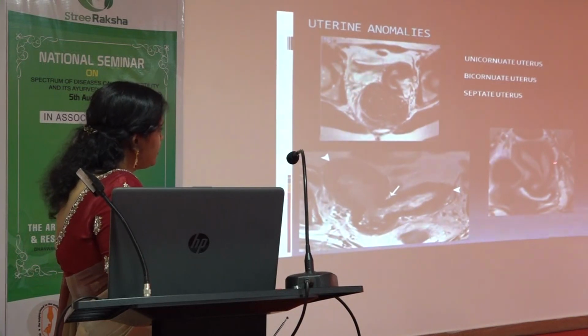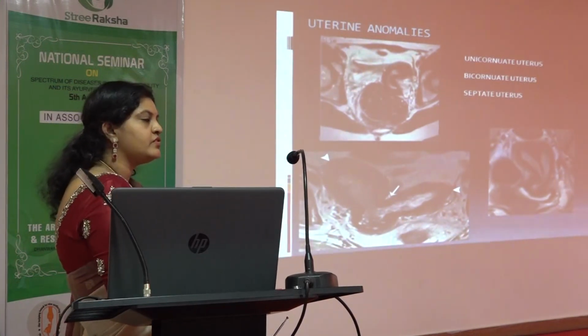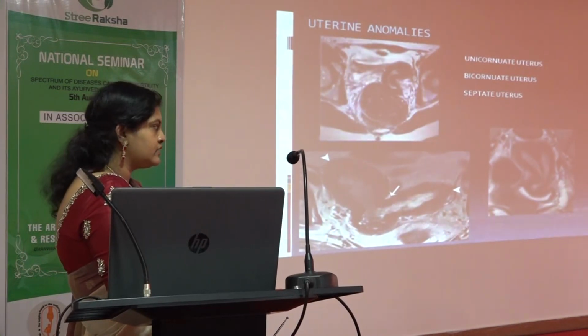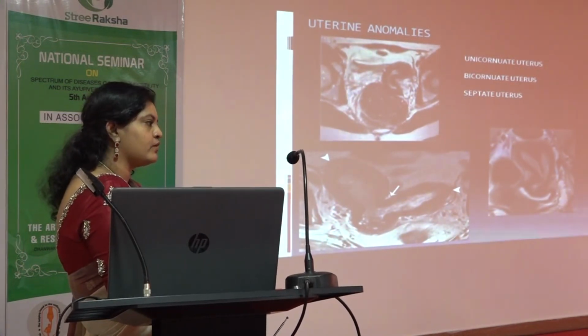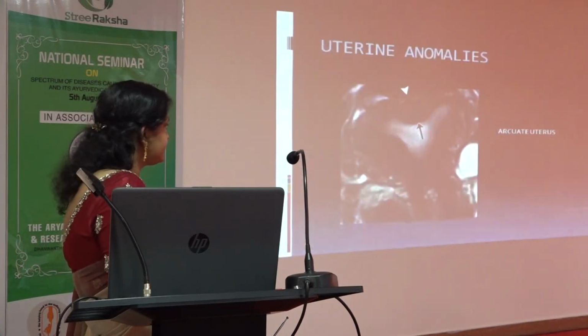The second will be bicornuate, where two uterus will be seen. Two uterus, two endometrial cavities. So even if she gets pregnant with one uterus, the other uterus will bleed. So she should be properly treated, because that will produce hormonal irregularities and she can go for abortion.